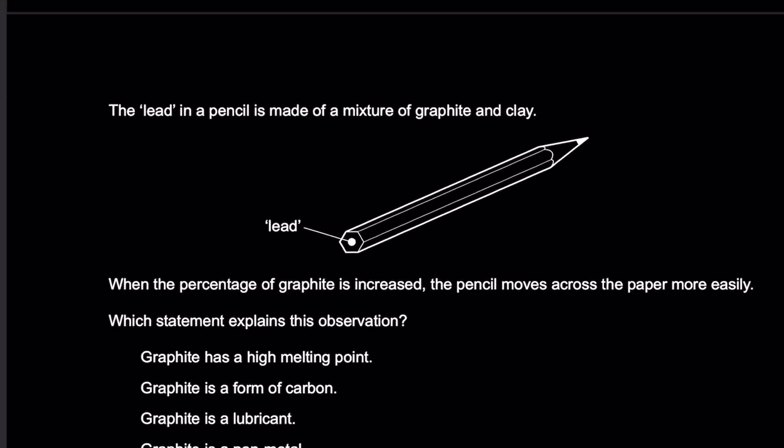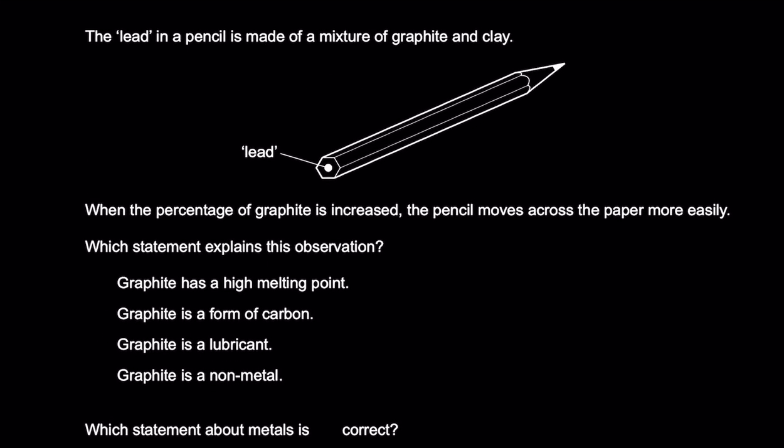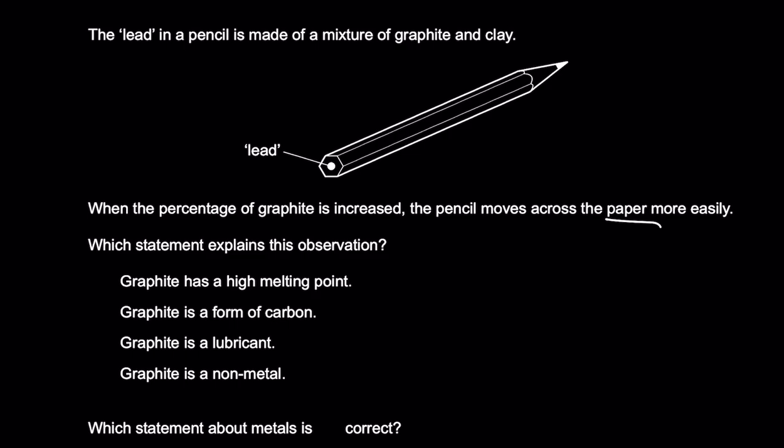Okay. The lead in a pencil is made up of a mixture of graphite and clay. When the percentage of graphite is increased, the pencil moves across the paper more easily. And yes, the pencil should move across the paper more easily because it's common sense. Graphite is a lubricant, right? And why is it a lubricant? Because the layers slide over each other. There is weak intermolecular force of attraction between the hexagonal layers, right? So that is why it should move very easily.